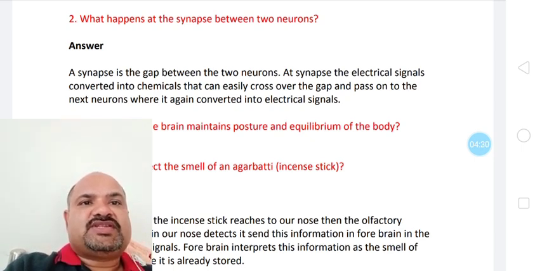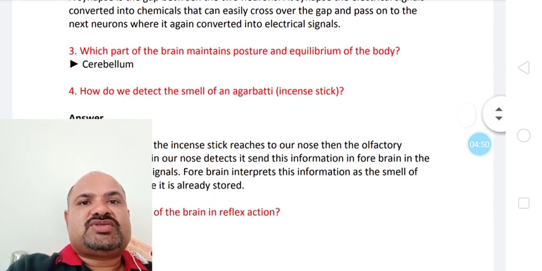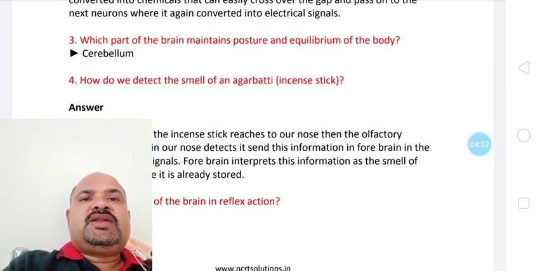So the question is, what happens at the synapse between two neurons? A synapse is the gap between two neurons. At the synapse, the electrical signal is converted into chemicals that can easily cross over the gap and pass on to the next neuron, where it is again converted into electrical signals. So this is the appropriate answer for this question.